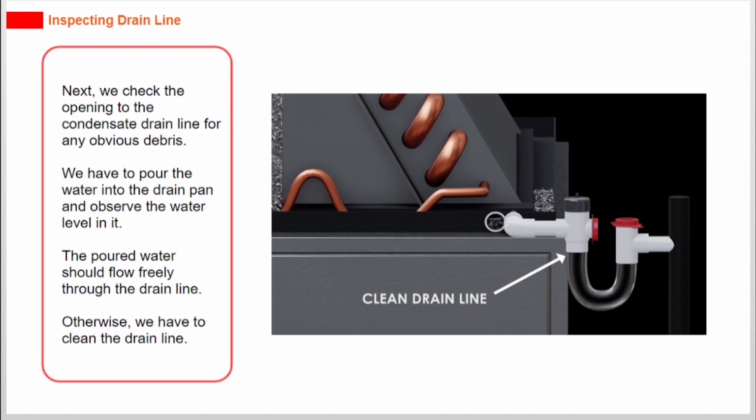Next, we check the opening to the condensate drain line for any obvious debris. We have to pour water into the drain pan and observe the water level in it. The poured water should flow freely through the drain line. Otherwise, we have to clean the drain line.